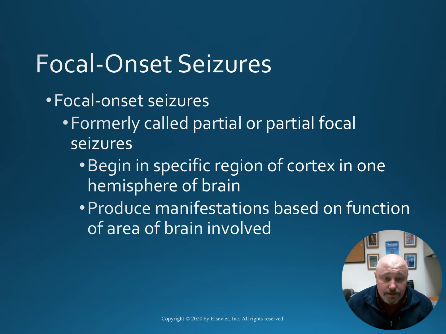Focal onset seizures, formerly called partial or partial focal seizures, begin in specific regions of the cortex in one hemisphere of the brain, and they produce manifestations based on the functional area of the brain involved.